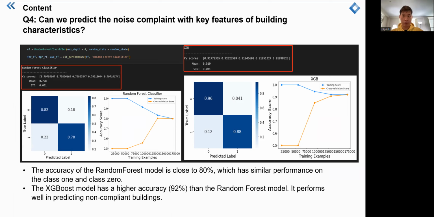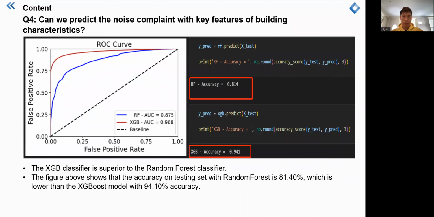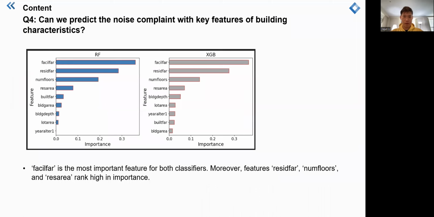Also, from the random forest and XGBoost classifier plots, they show that our models are not overfitting. And this ROC curve shows XGBoost had a better performance than the random forest, and the accuracy of XGBoost is also higher than the random forest. Since the classification model is not like the regression model, we don't see negative or positive coefficients.